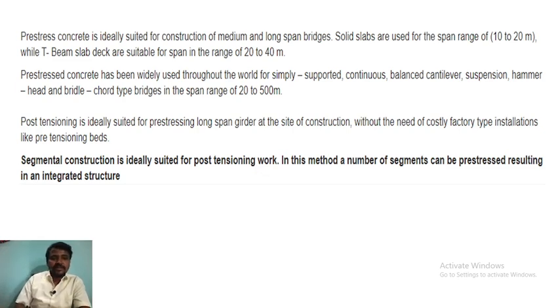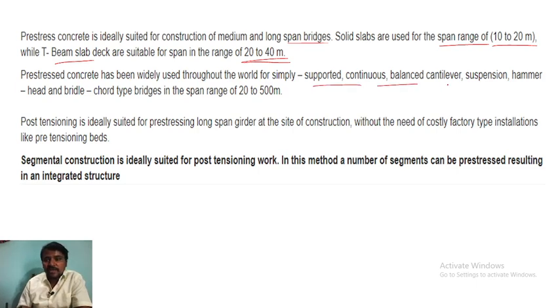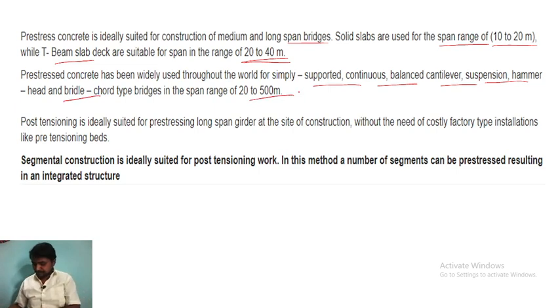Pre-stressed concrete is ideally suited for the construction of medium and long span bridges. Solid slabs are for spans up to 10 to 20 meters, while T-beam slab decks are suitable for the range from 20 to 40 meters. Right, T-beam. Pre-stressed concrete has been widely used throughout the world for simply supported, continuous, balanced cantilever, suspension and so on. So this type of bridge ranges from 20 to 500 meters.